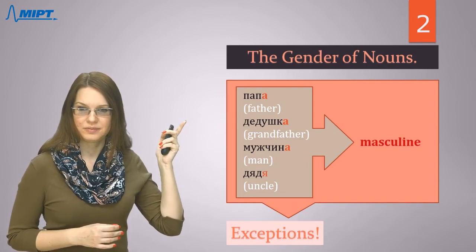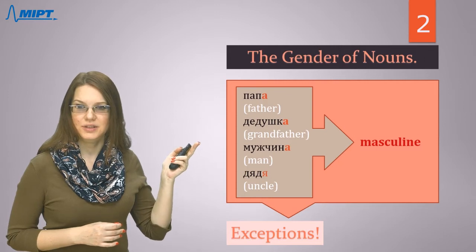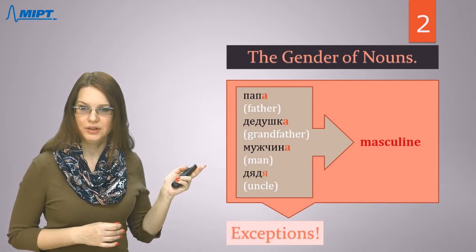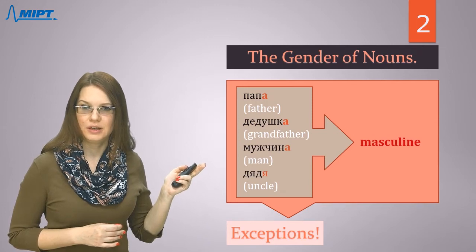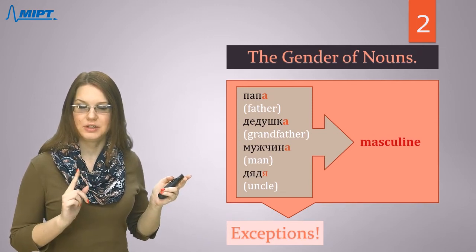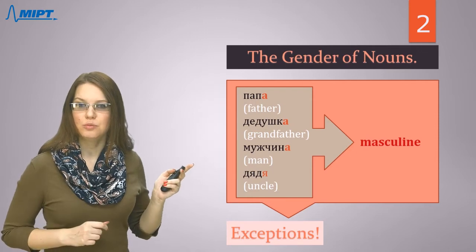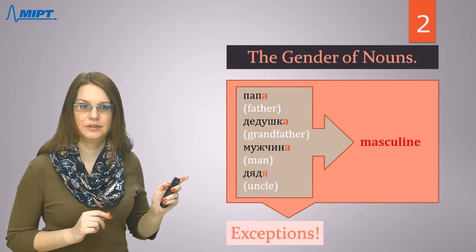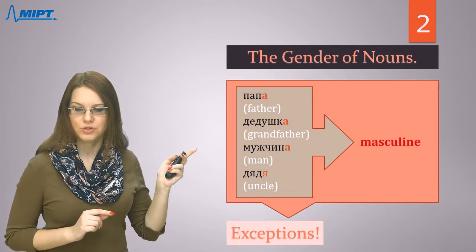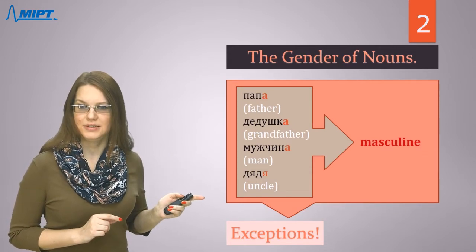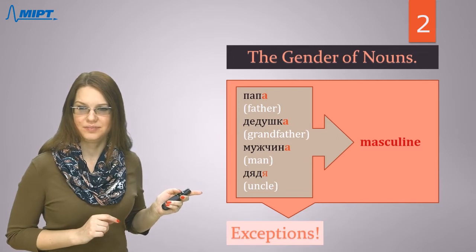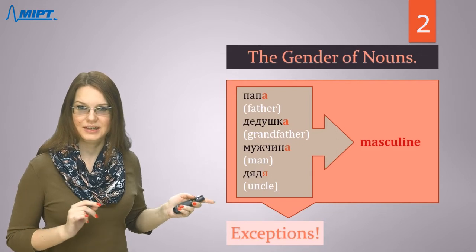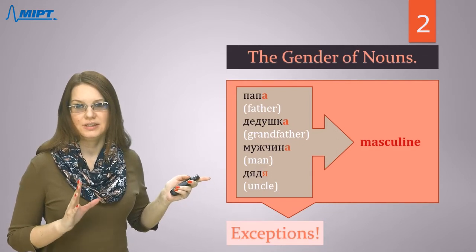Папа, дедушка, мужчина. Be careful with pronunciation, we read it like this. I will repeat it. Мужчина. Here we don't need to read every letter. And дядя.